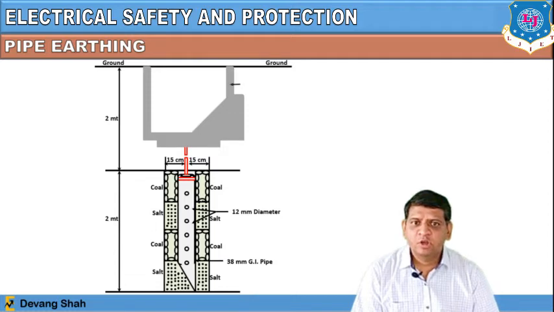You can see there is a concrete structure required. That structure is made up of cement, with a 15 centimeter spacing and a 19 mm GI pipe, which is a galvanized iron pipe, required to facilitate this earthing properly, right? So above, you can see the cast iron cover is required. You just open it and you can